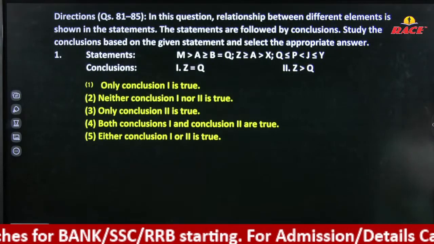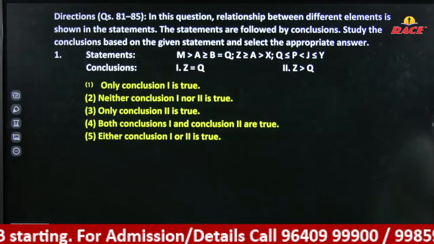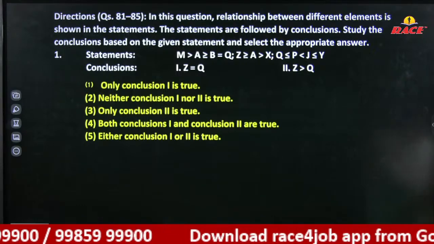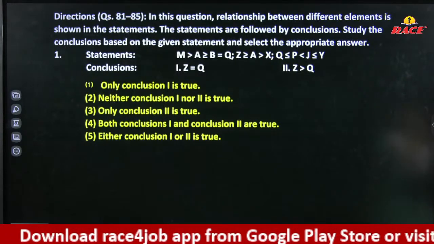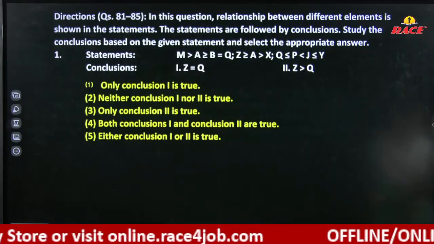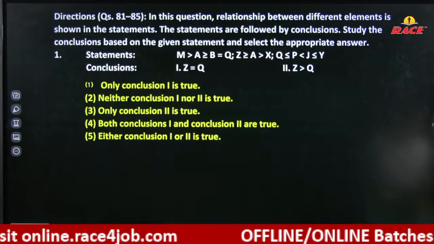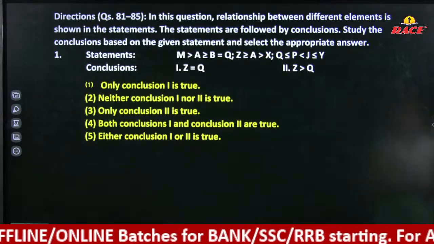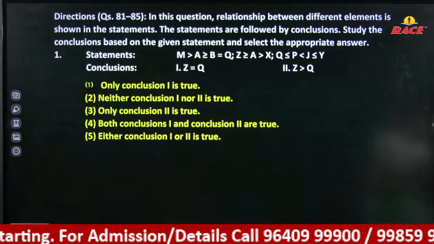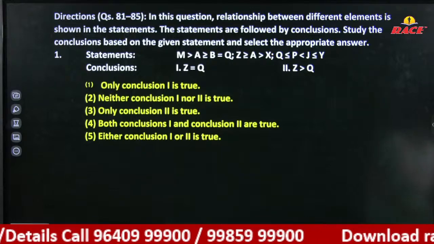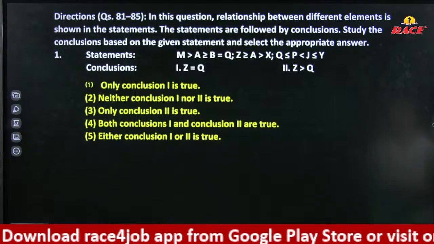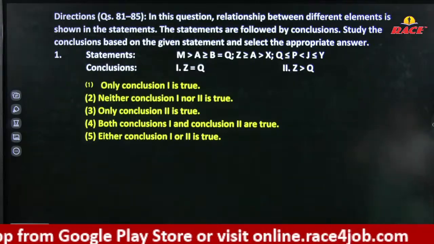Next one, try to solve. Check it the Z and Q relation.